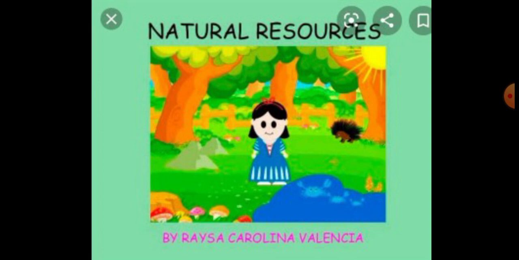Human beings make use of those natural resources in our life. That means a resource refers to all the materials available in our environment which help us to satisfy our needs, and which are technologically, economically and culturally acceptable.